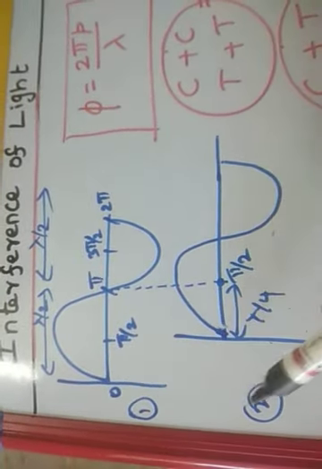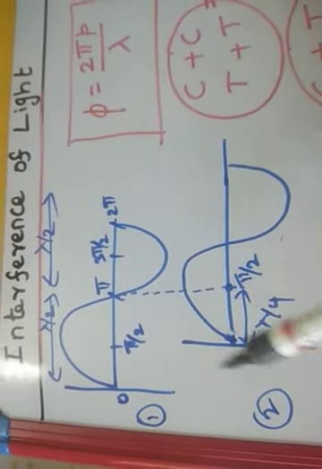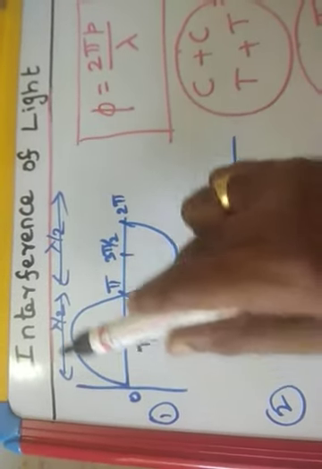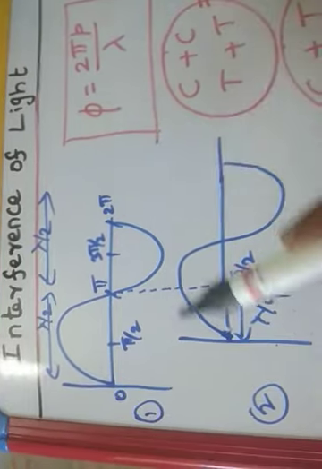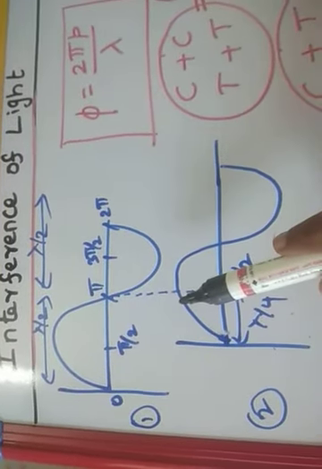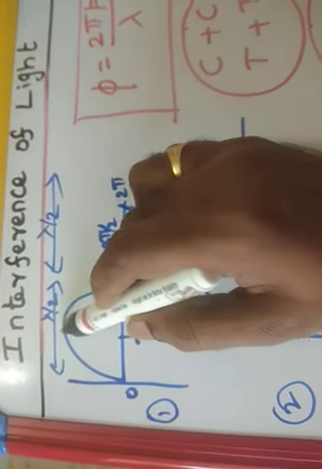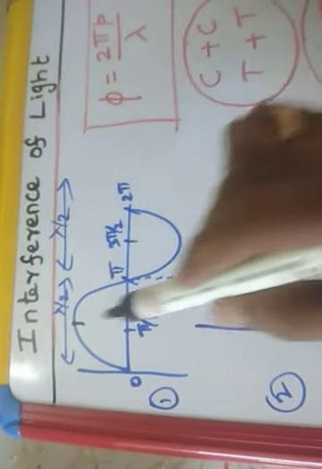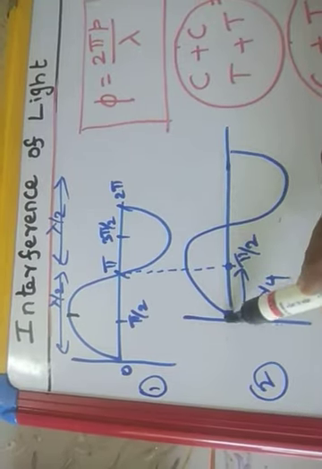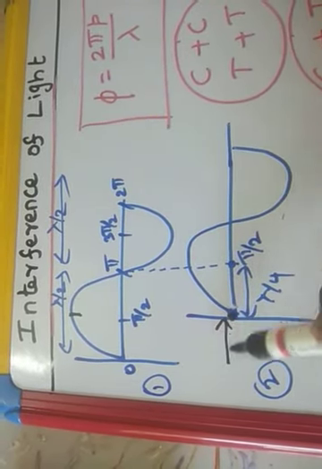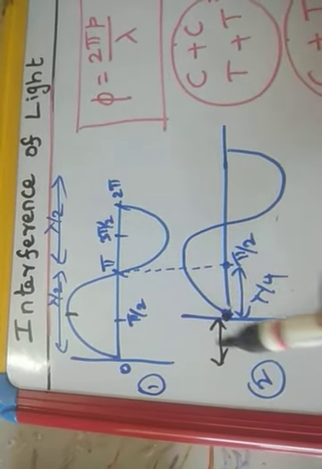If you assume that these two waves are going to superimpose, the first wave starts like this and goes like that. The second wave is the same, but when the first wave reaches the maximum value, only at that time does the second wave start to propagate. So there will be a lag in distance. How much distance is it lagged?